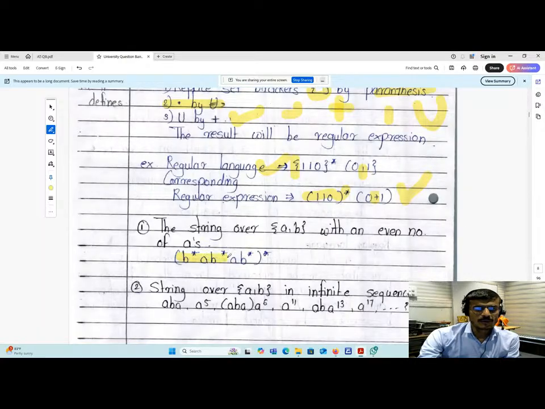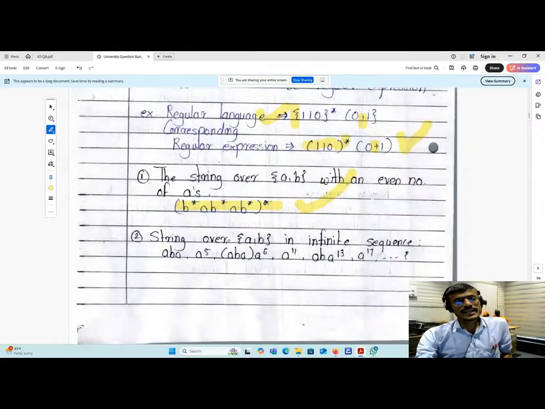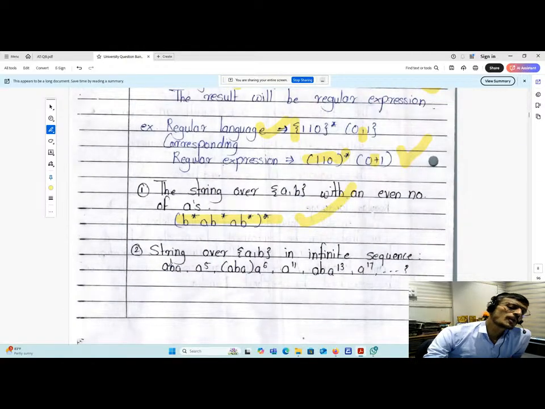The next one: the strings over a, b with an even number of a's. So that is the even number of a string. You can see here a, a. Whenever the star operation is not performed, it will be aa. Whenever the first b is performed, then the string will be baa, and so on as per the requirement. That is a very interesting question. I think most probably it will be asked in tomorrow's examination. Keep in mind, all of you.